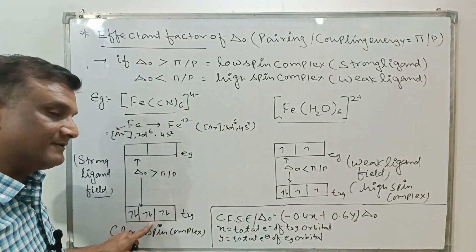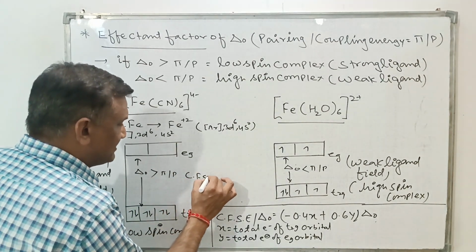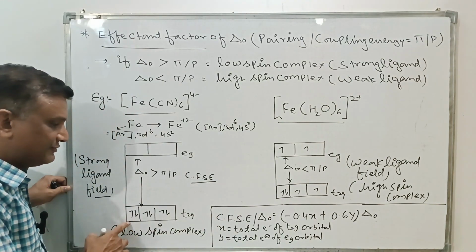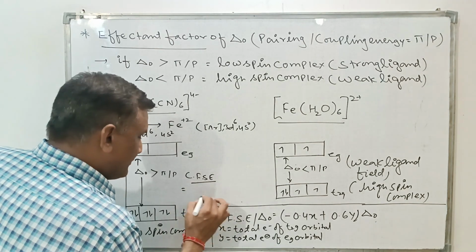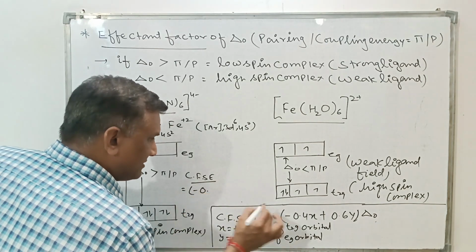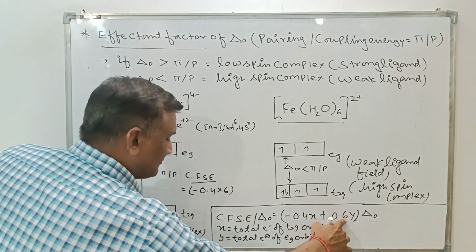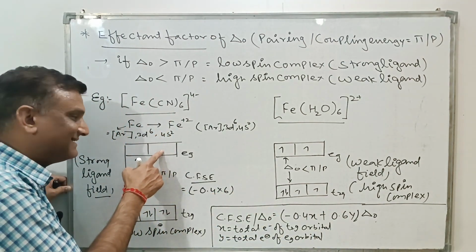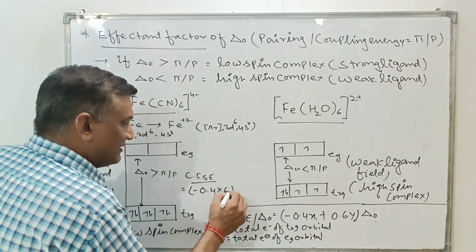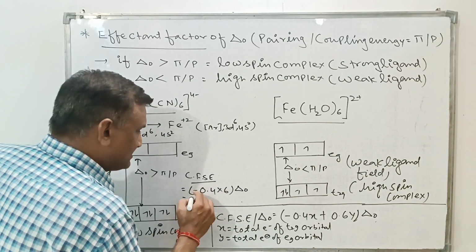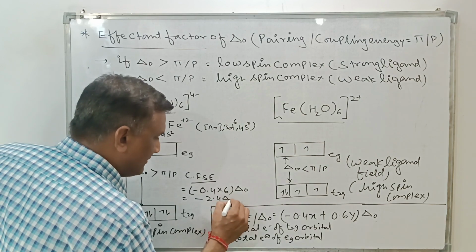For this configuration, the CFSE: the t2g orbitals have 6 electrons, so the formula gives minus 0.4 into 6 electrons. For y, no electrons are present in the eg orbitals, so this will be 0. So the total value will be minus 6 fours are 24, that is minus 2.4 del O.